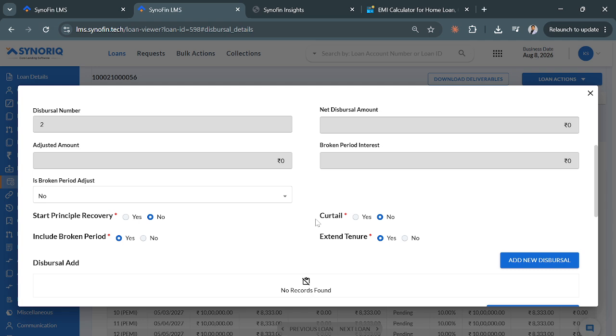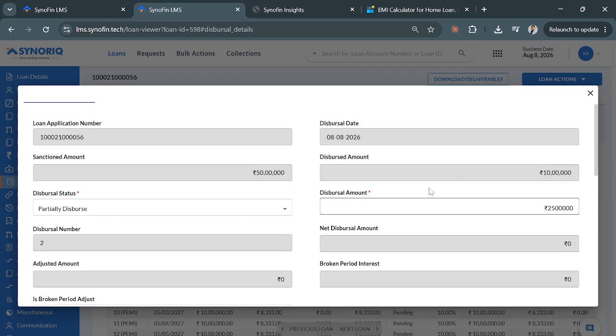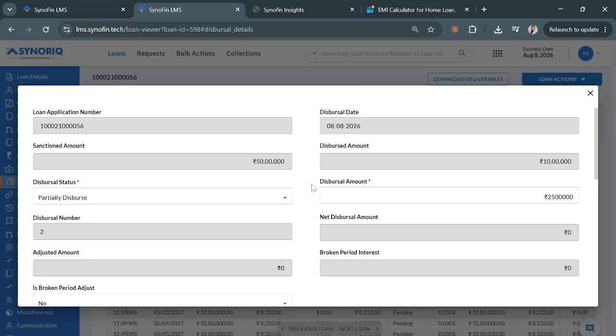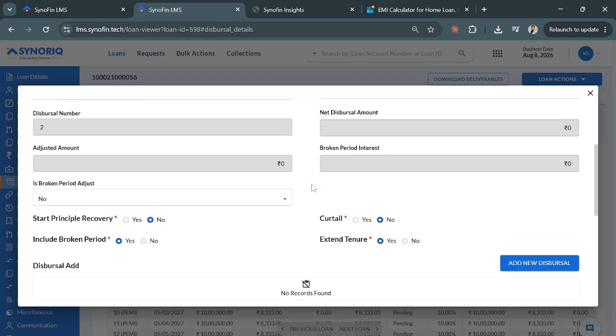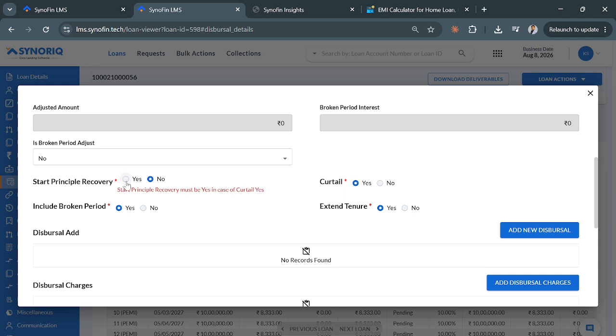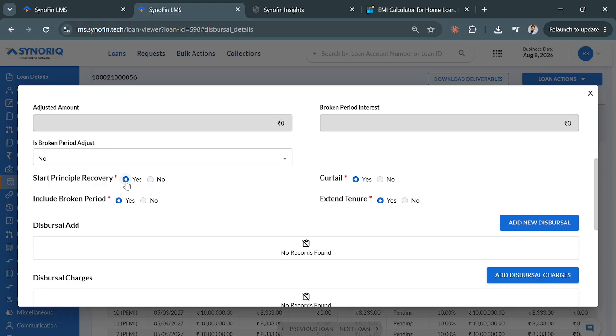Then curtail. The meaning of curtail is, if the initial agreement was of 50 lakh rupees, and now after disbursing 25 lakh rupees, the customer says that I do not want any more money, they'll curtail the loan, which means the loan would be of 35 lakhs only. They won't give any other tranche in any subsequent tranche. So they'll choose curtail as yes here. This would have no impact on the repayment schedule. It's just that the principal recovery would start. So if we choose yes, we'll have to start the principal recovery because there would be no further tranches being disbursed, right? So let's not curtail it and see the basic case.